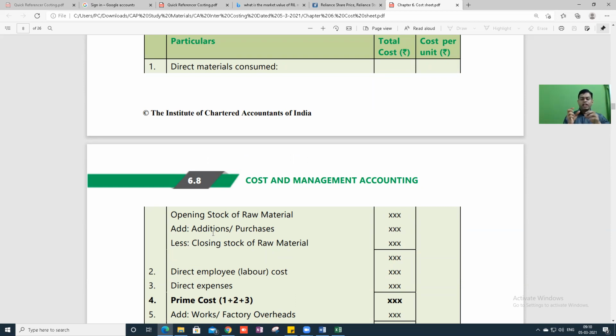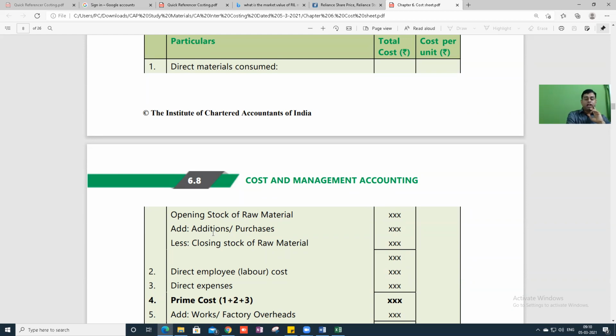In proforma only dummy columns, but when we solve a problem, that cost per unit column also is relevant. So put the heading specimen or proforma cost sheet in case of a manufacturing company.